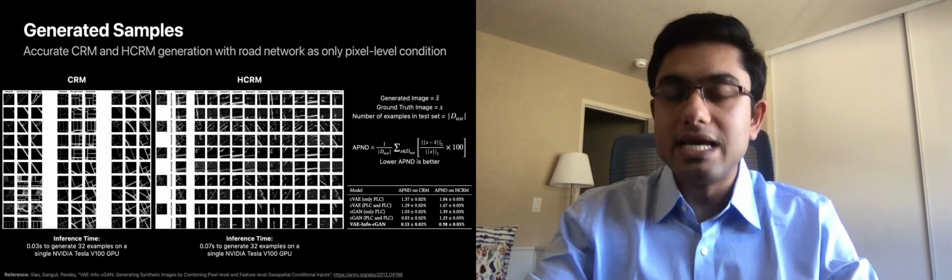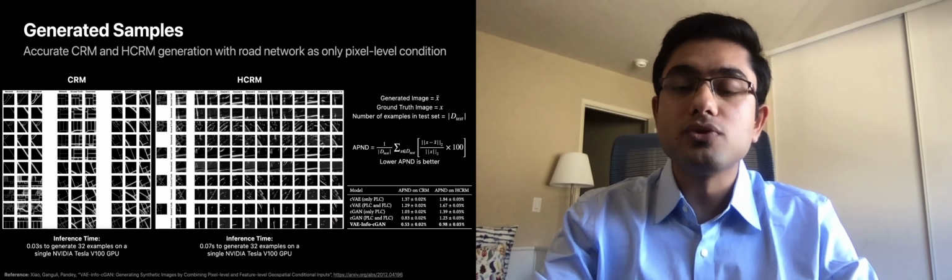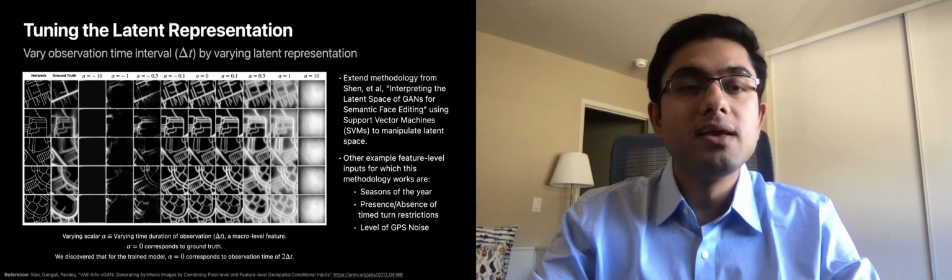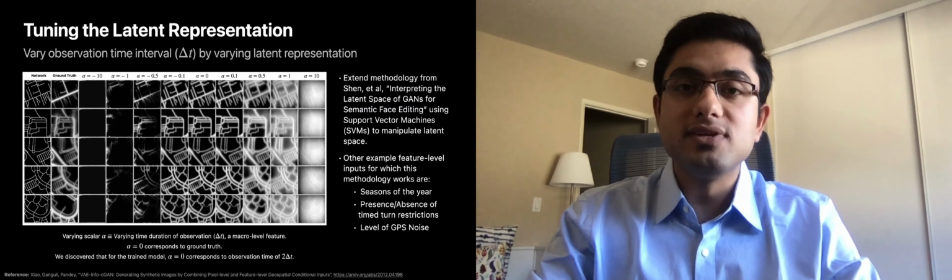Shown here are synthetically generated examples of CRM and HCRM compared with the ground truth using the road network as the only pixel level input. Comparing the accuracy of generated samples from our model with the ground truth in a test set, and from samples generated from other deep conditional generative models like conditional VAEs and conditional GANs, we see that our model outperforms the baselines for both CRM and HCRM generation. Our model can be viewed as incorporating the best of both the conditional VAE and conditional GAN models with some additional modifications. Access to the latent space yields rich dividends.